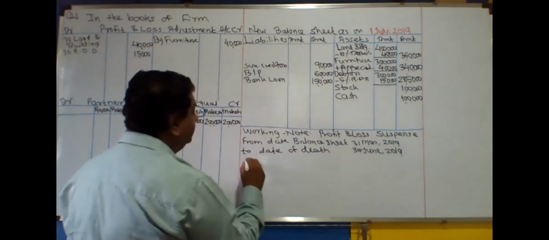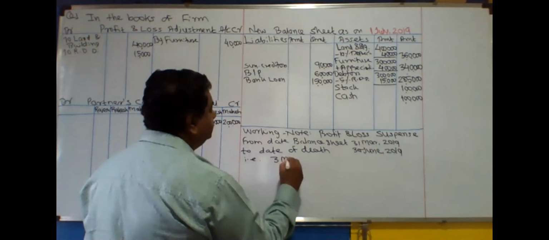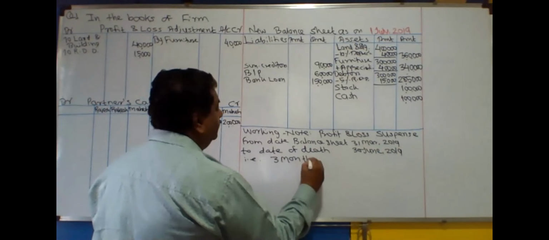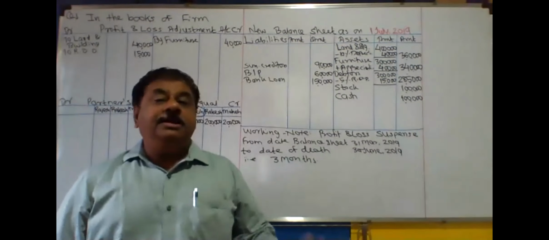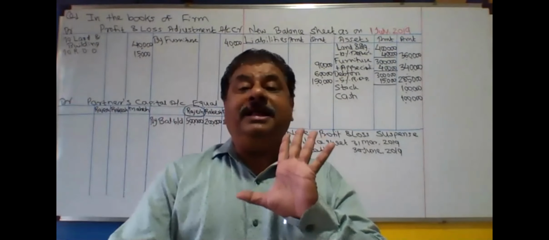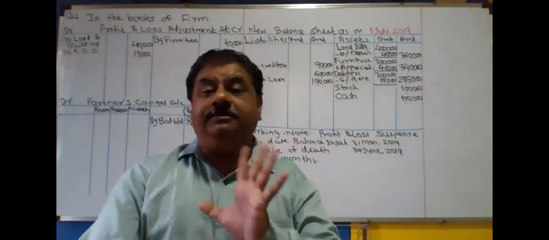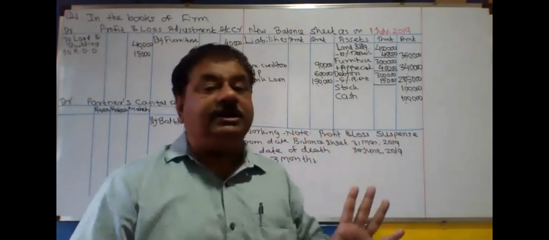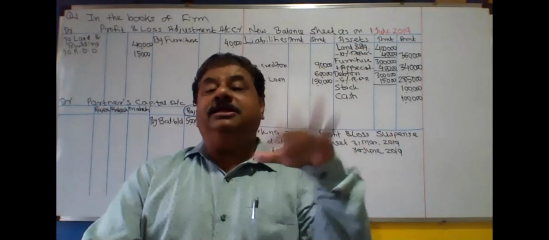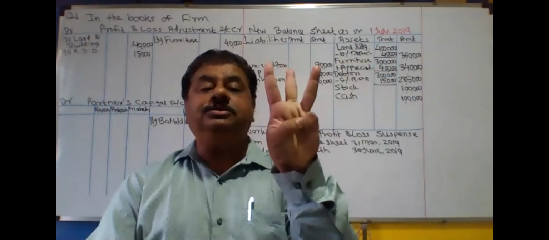Okay, how many months are there? That is 3 months. How 3 months? The date of our balance sheet is 31st March 2019. The date of death is 30th June 2019. So March is over, then April, May and June.